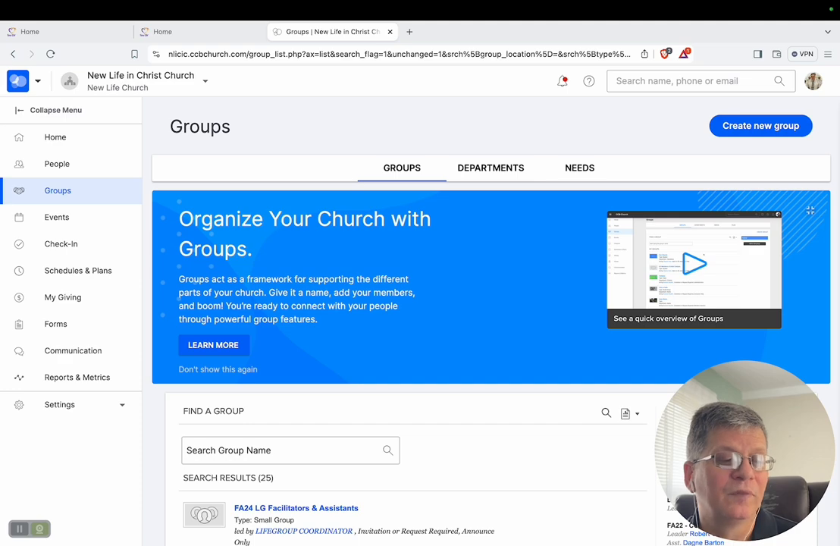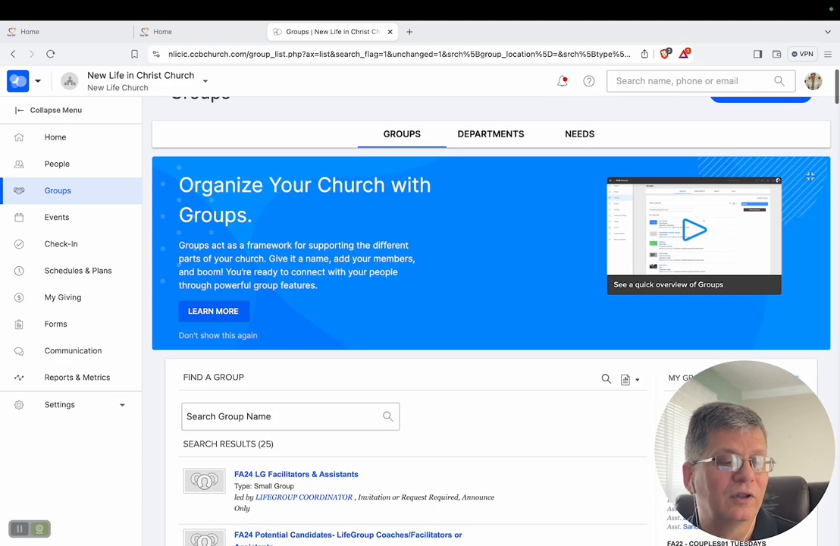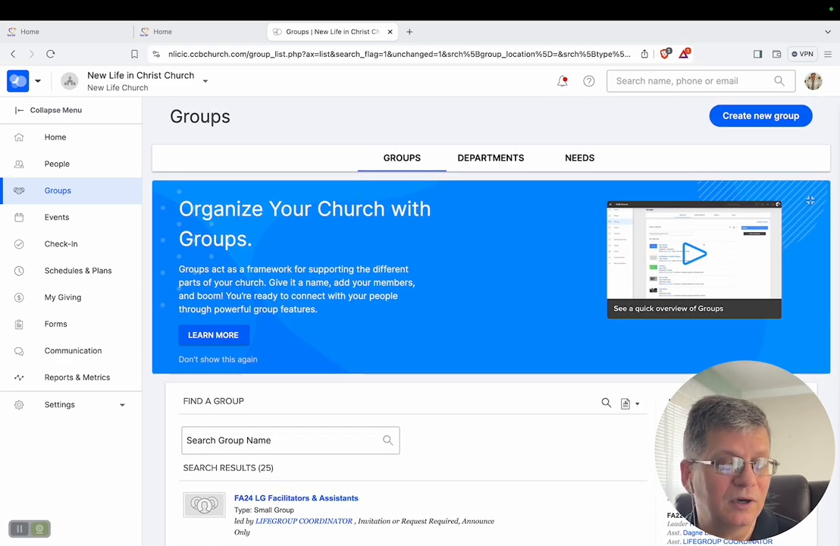So now I've searched and I've found, and what I'm wanting to show you primarily is right here at the top, the first option. Now again, Bishop is over many other churches, and some of them use CCB, so they're going to be sticking in their letters, and it might cause this to change the next time you or I log in. So you have to be able to look and carefully select which group you're looking for. But Fall 24 Life Group Facilitators Assistants, that is our group.